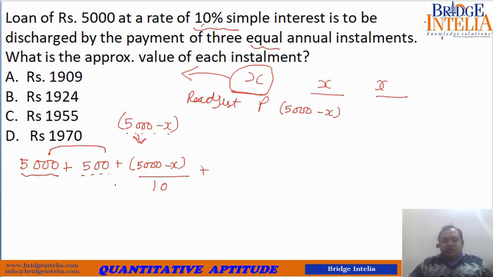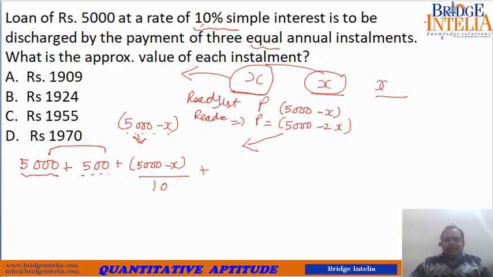Now 2 years have passed. You are making another payment of X, another payback of X. So he will again readjust. Till now you have paid him back 2X. So the readjusted principal is 5,000 minus 2X. So now he will make his calculation on this amount.